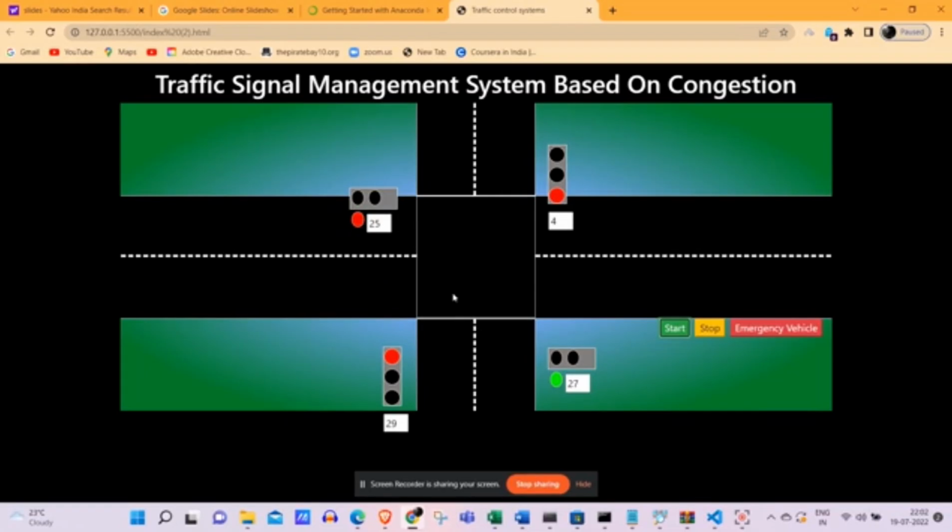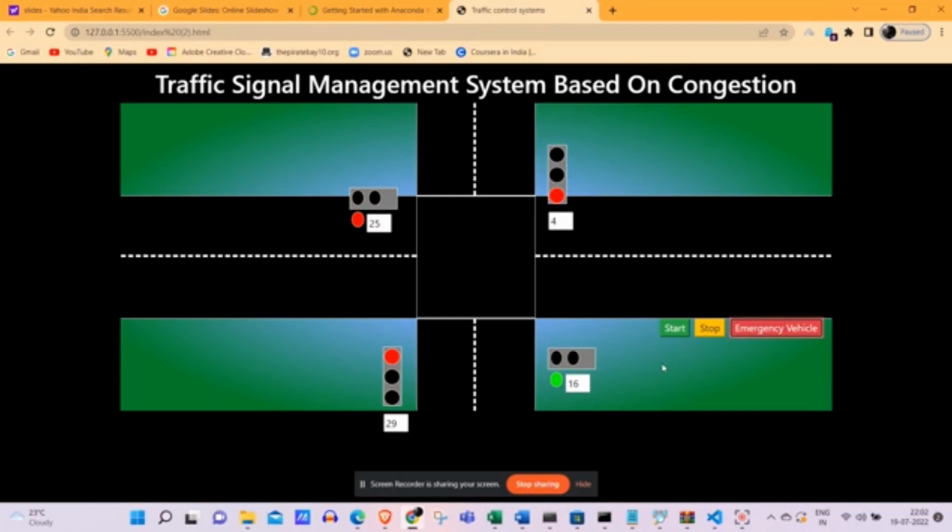Now in between, when an emergency vehicle comes into the picture, we can see that priority is given to the emergency vehicle. Everything is stopped and the emergency vehicle passes. After it has passed, the regular flow of the traffic signal continues, as we can see here.